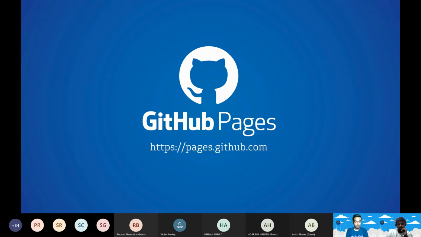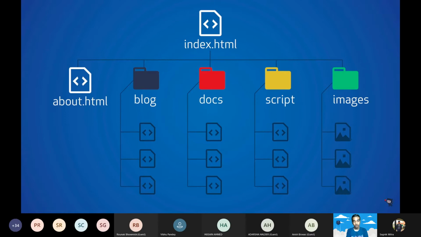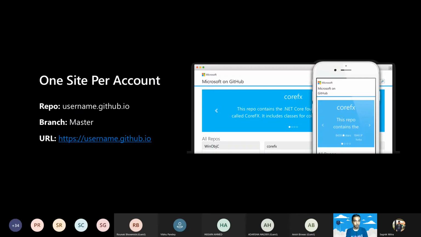Okay, so let's see how it will work. To create a website, there are two options. Once you create a repository on GitHub, you can directly host it. You have to create this unique repository. I will show you how it works. And once you create it, it will directly create a website.